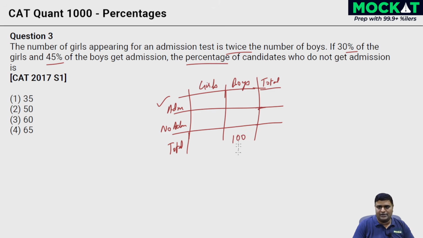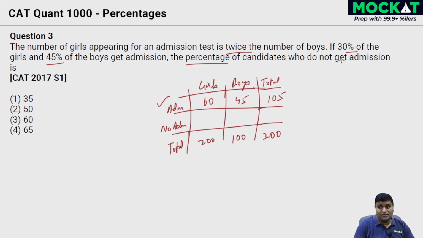So let's assume the number of boys is 100, the friendliest number. This is 100, this is going to be 200. That makes the total 300. 30% of the girls and 45% of the boys get admission. 30% of 200, two zeros are cancelled, 3 twos are 60. 45% of the boys, that's simple, 45 itself. These 105 people get admission.